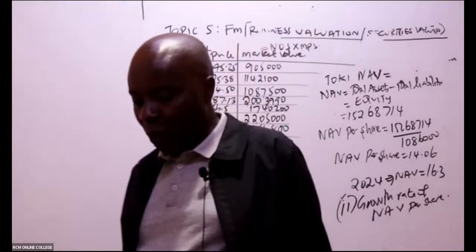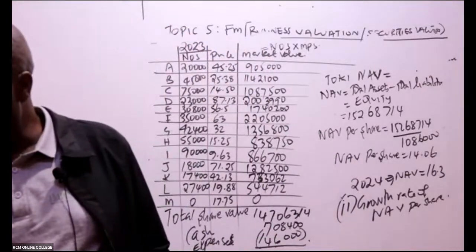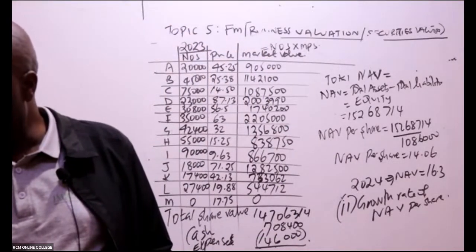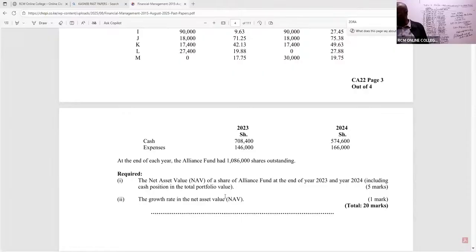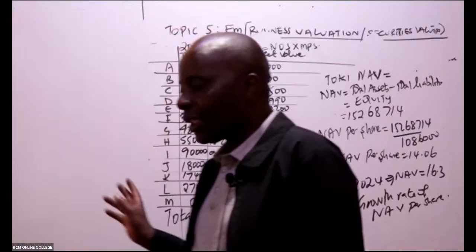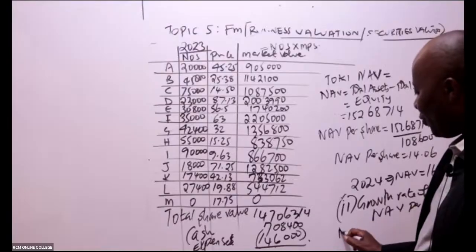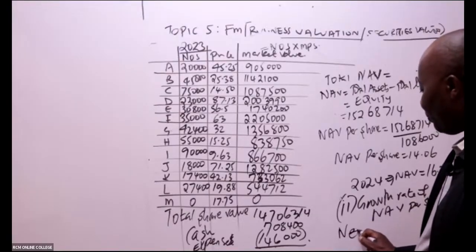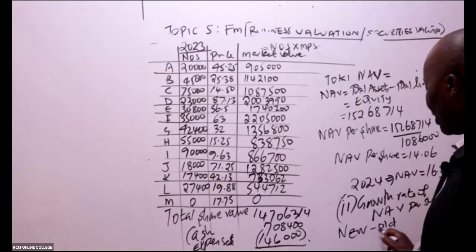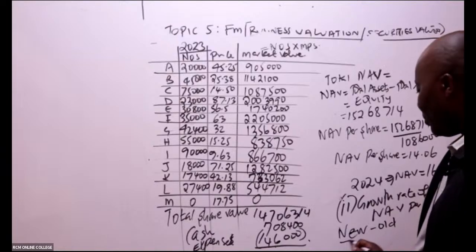If you look at Roman 2, let me just project the screen. So they want us to give them the growth rate in the net asset value. So how do we get this growth rate? Assuming this is what you shall get for 2024. So remember growth rate, I will just take the new figure minus the old, divided by old, times 100.